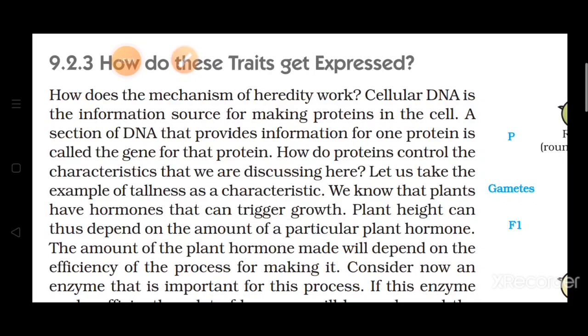एक्सप्रेस मीन्स विजिबल होते हैं. For example, one trait we are talking about in this, that is height. How the height of the plant is expressed in that particular plant. So now it has become clear to you that height, it is decided by or determined by what? By an enzyme or hormone.